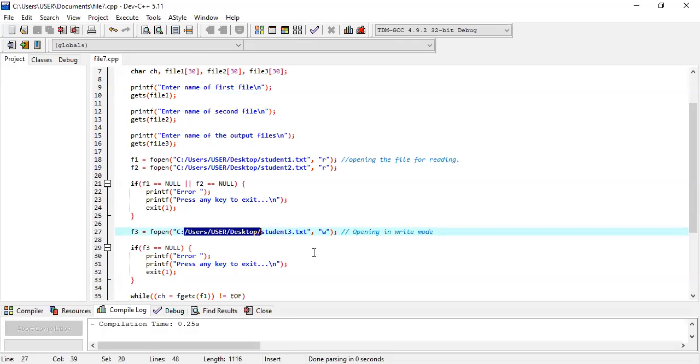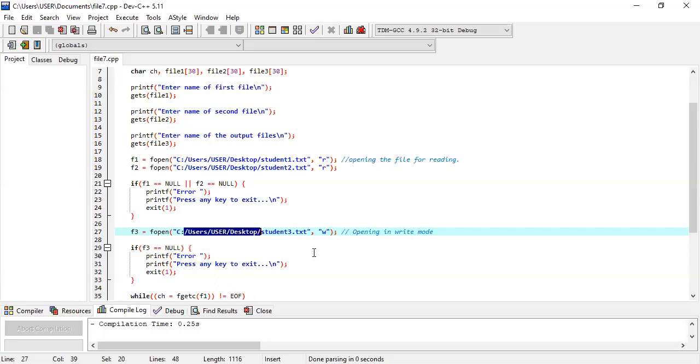I'm creating that one now and I have to write something on that. Whatever I'm writing or whatever I'm copy pasting, both are treated as a write. That's why I'm creating this file and I'm going to write onto that. That's why I'm using W mode here, not read mode.